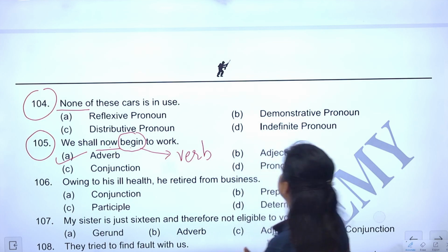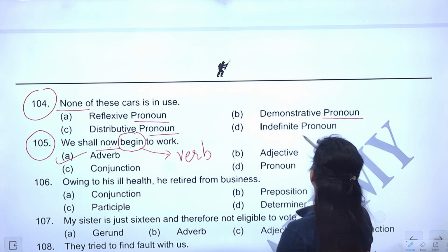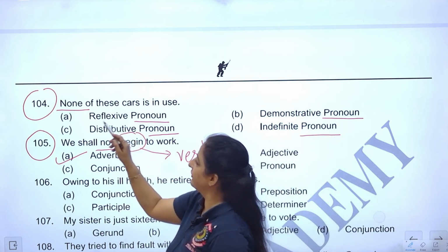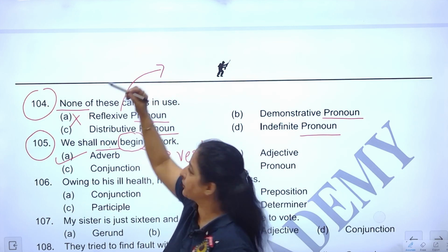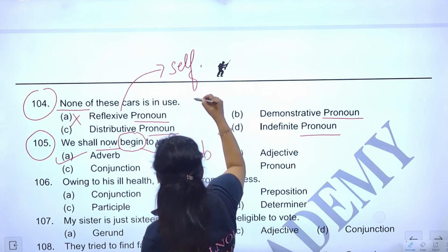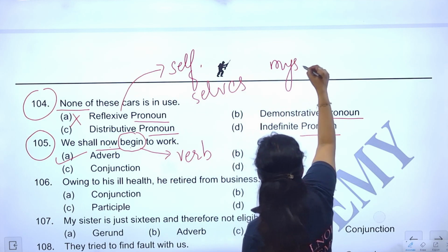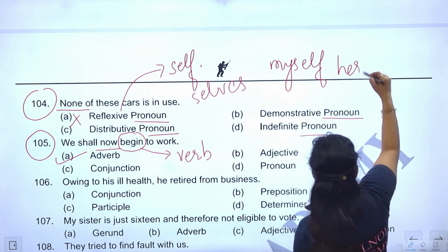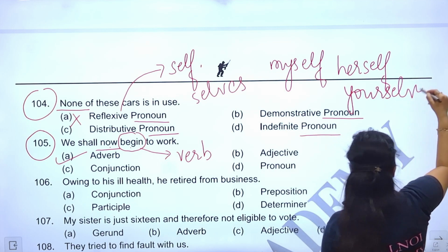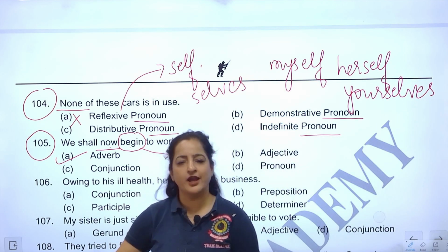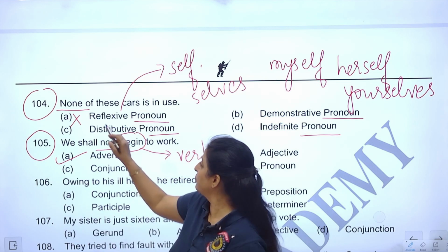Now, this says none of these cars is in use. Now, what do you think it is? Now, all options, if you notice, are pronoun options. Now, let me tell you, this is clearly not the answer. You know why? How do you identify a reflexive pronoun? What are reflexive pronouns? They will always end this way, -self or -selves. Like words like myself. I did this work myself. You should do your work yourself. She did her work herself. So all the -self ending words, ourselves, themselves, itself, himself, all are reflexive pronouns. So that's how you remember.